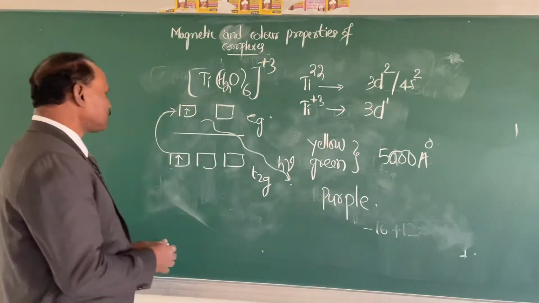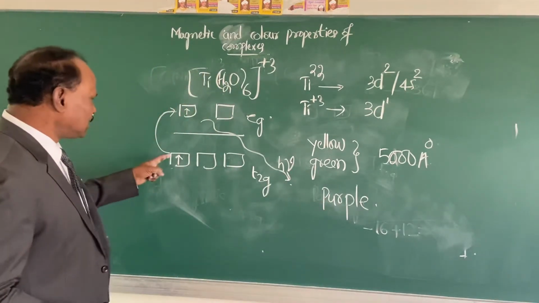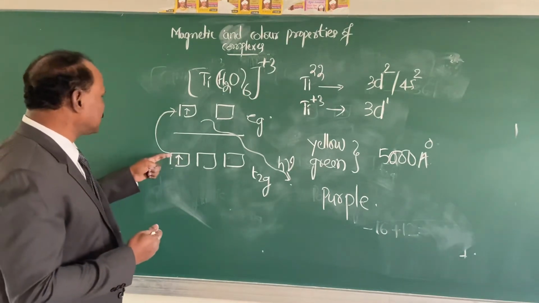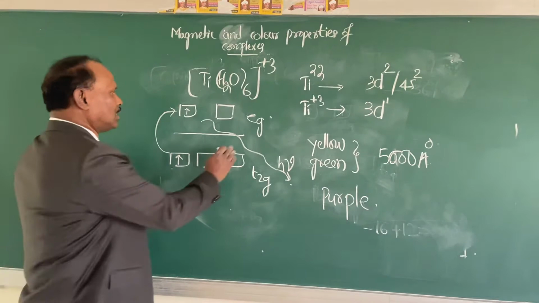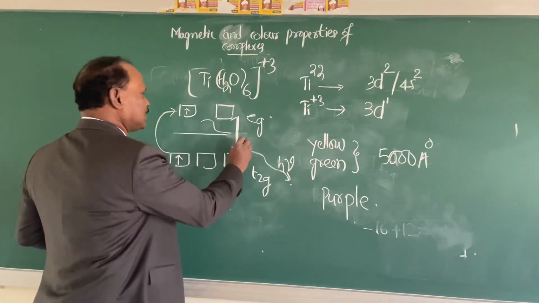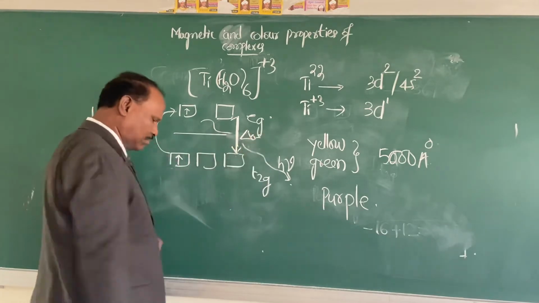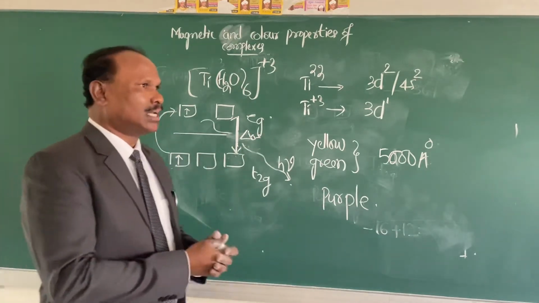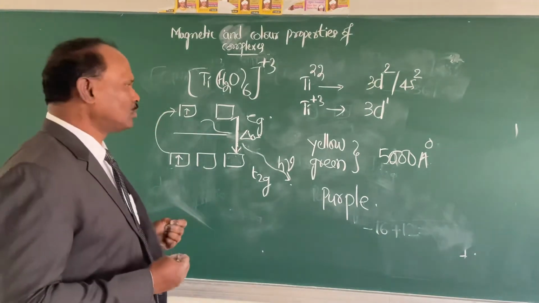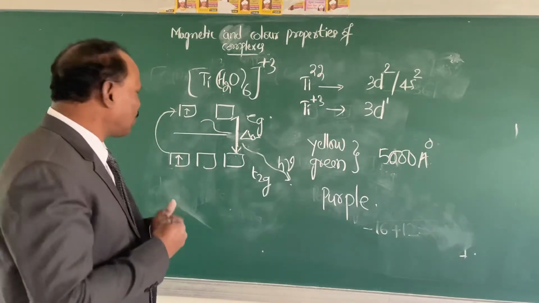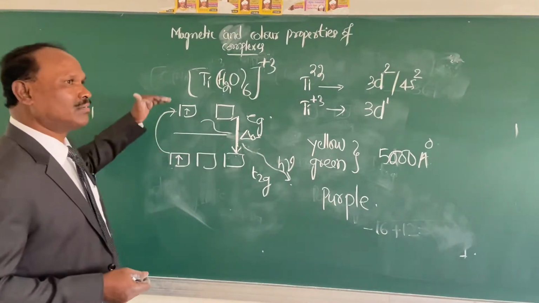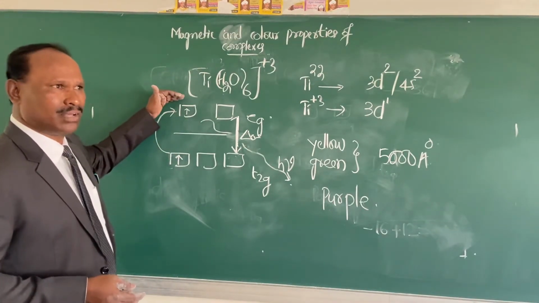Now, why this? I said once it absorbs the energy, it goes to this higher energy level. Now, the crystal field stabilization energy in case of the octahedral complex is found to be equal to the energy that is required to promote this single electron from lower energy level to the higher energy level.